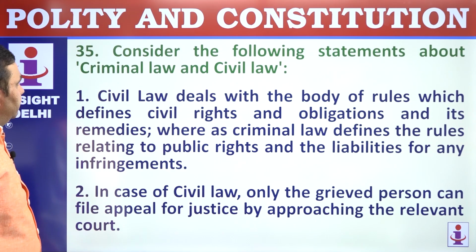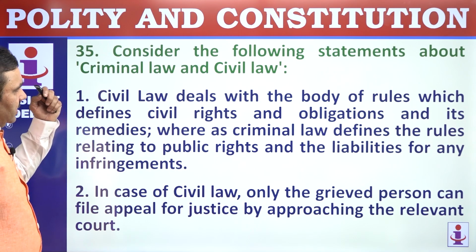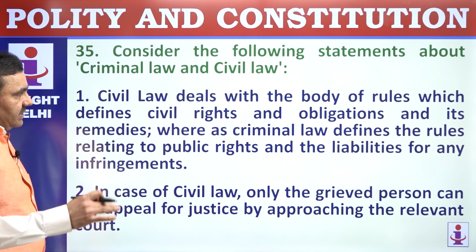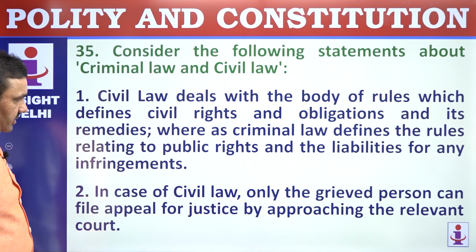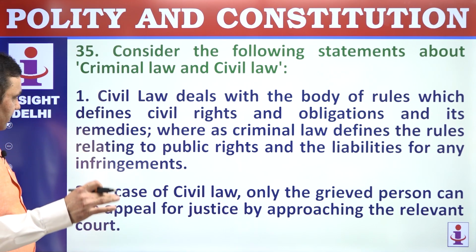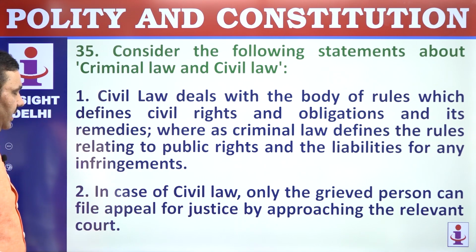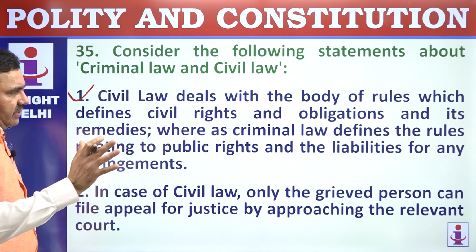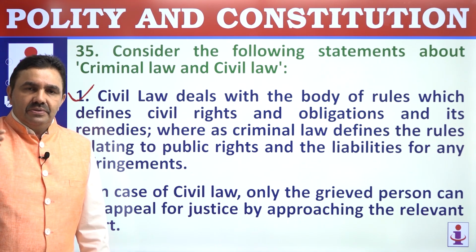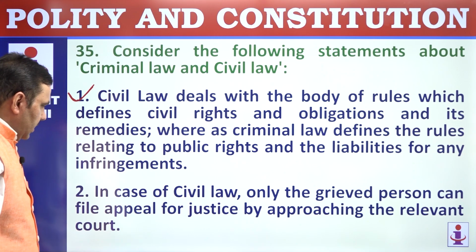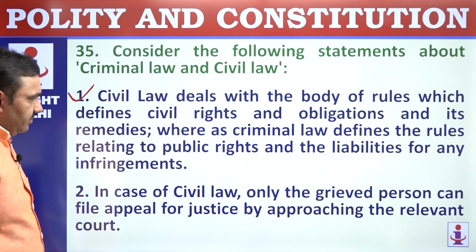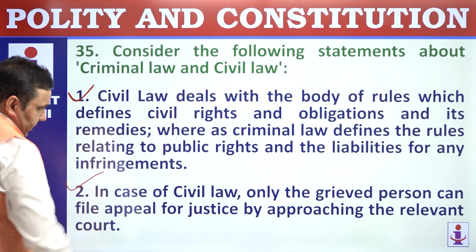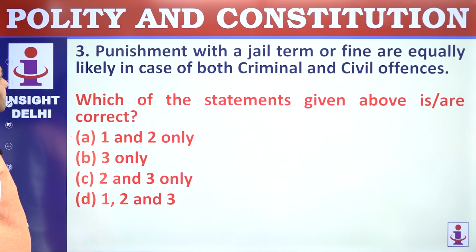35. Consider the following statements about criminal law and civil law. Civil law deals with the body of rules which defines civil rights and obligations and its remedies, whereas the criminal law defines the rules relating to public rights and liabilities. So individual versus public, that is one fundamental point of difference between civil and criminal law. In case of civil law, only the aggrieved person can file appeal. That is also an important point of difference.